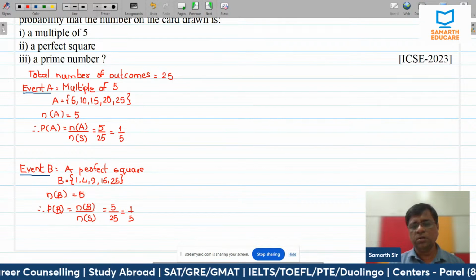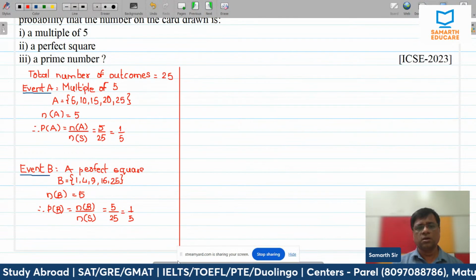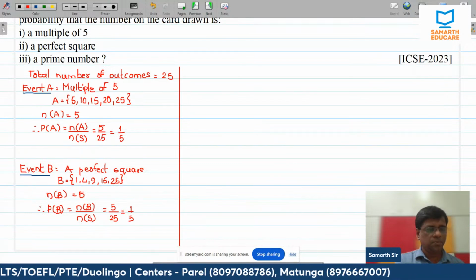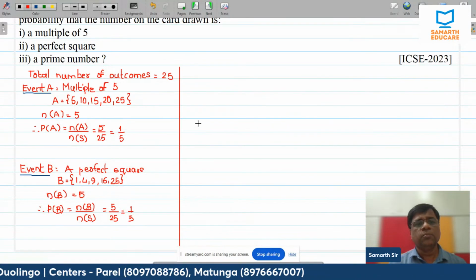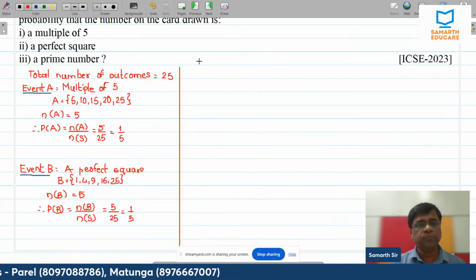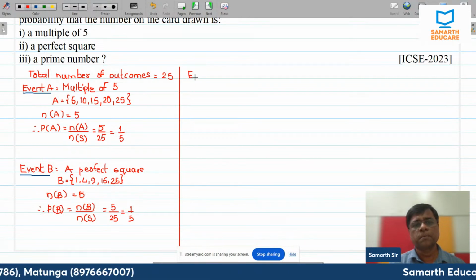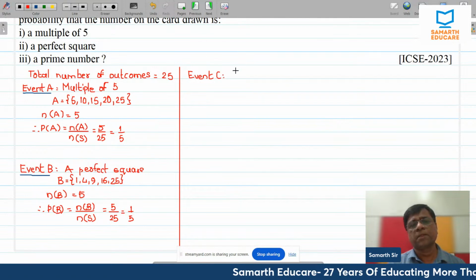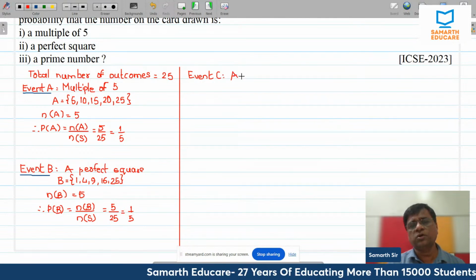The last part, event C, I'm sorry, a prime number, not a perfect square, prime number.